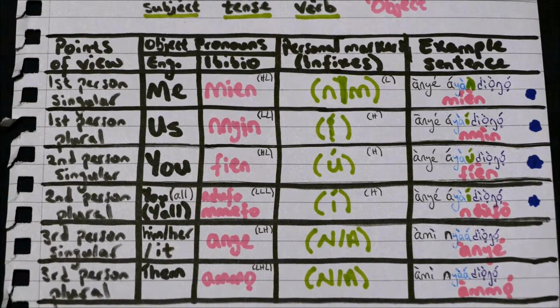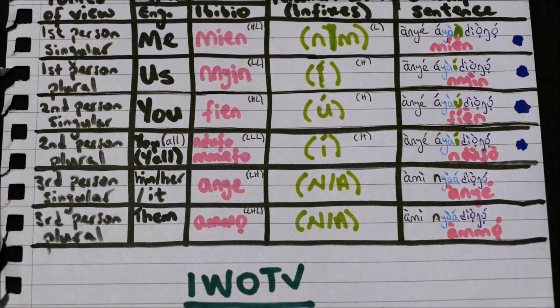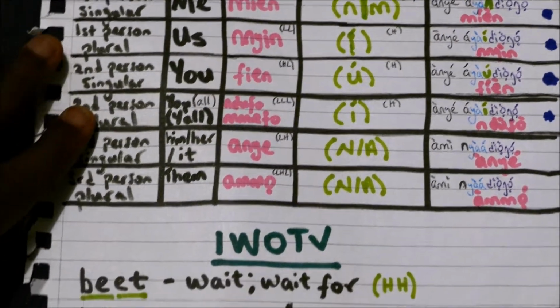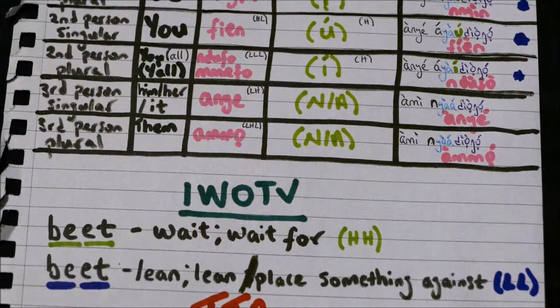So let's quickly move on to the interesting words of this video. I'm always emphasizing the importance of tones, and tones are really important in Ibibio. If we look at these two words, they look the same, but they have different tones.